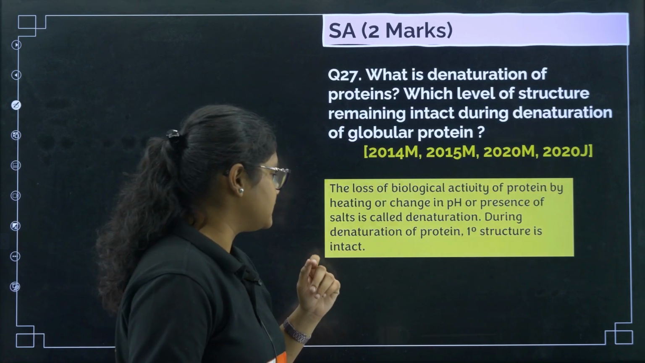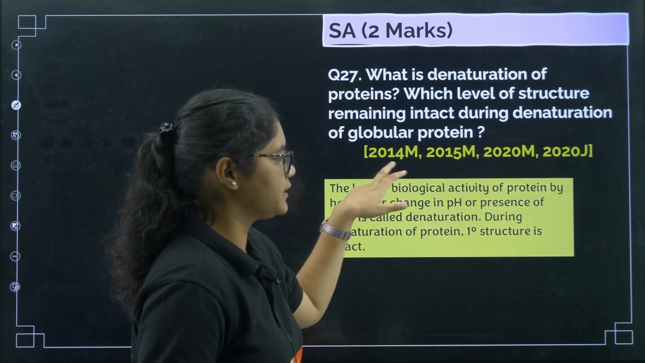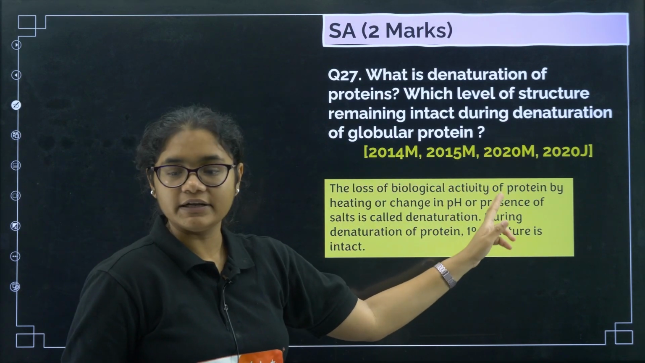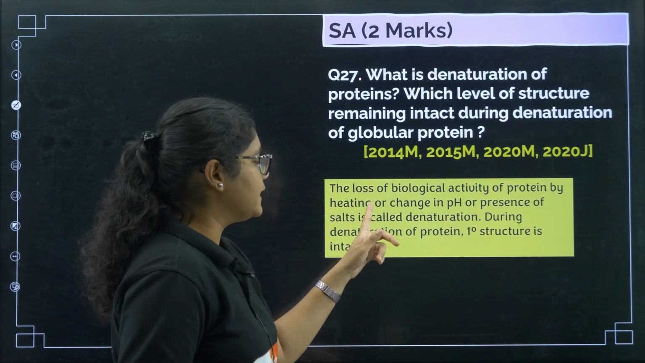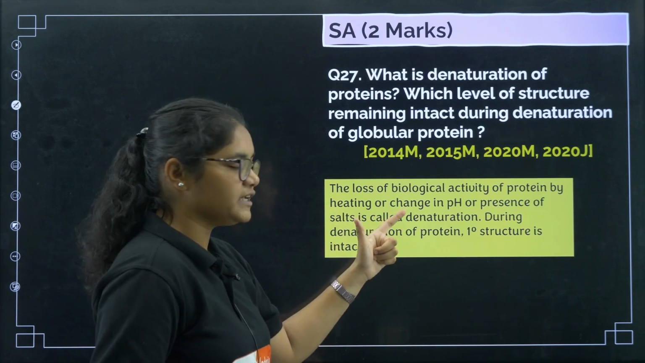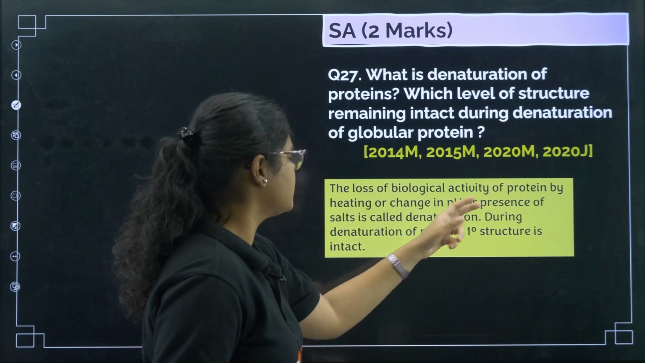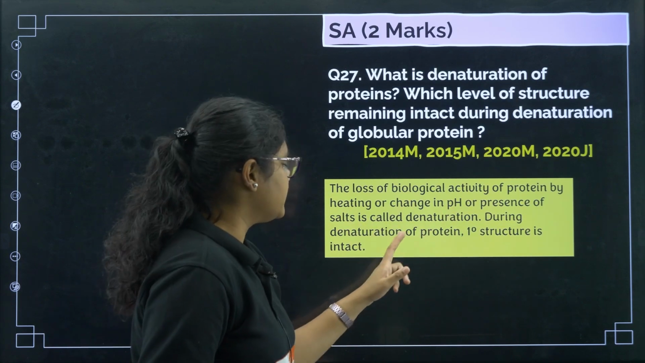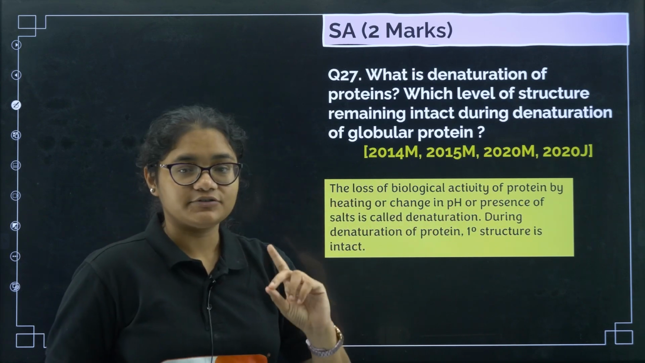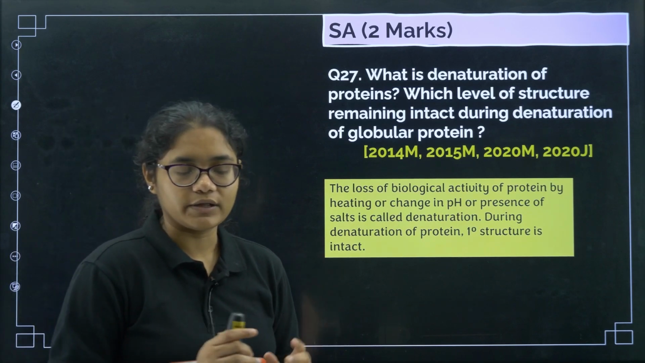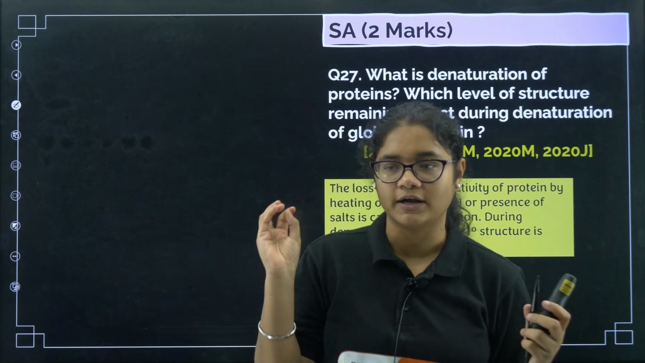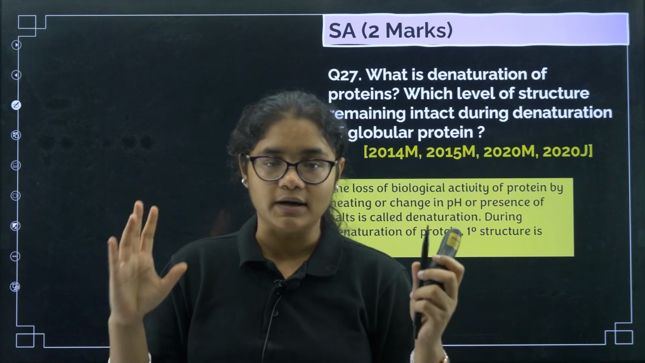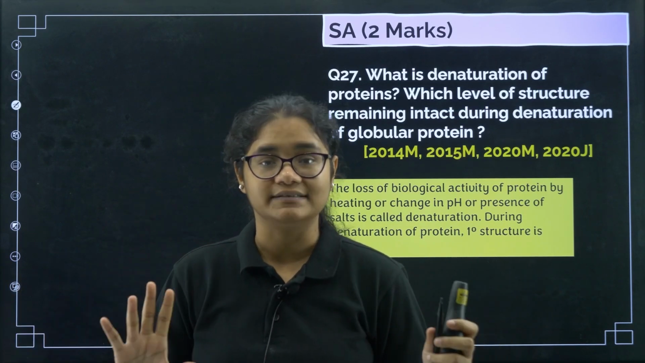Now how to write the answer? This is also a very important question. You can see how many times it is repeated. So the loss of biological activity of the protein by heating, if you change the temperature or the pH, or in the presence of any salt, is called denaturation. Now during denaturation of protein, the primary structure remains intact. So secondary structure will be destroyed, tertiary structure will be destroyed, quaternary structure will also be destroyed, but the primary structure will remain as it is.